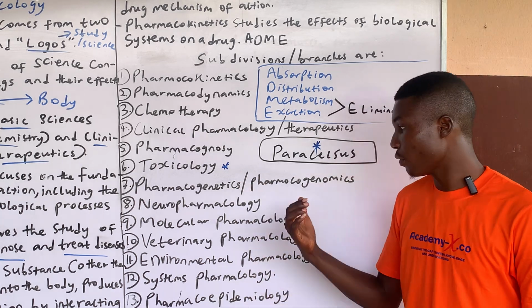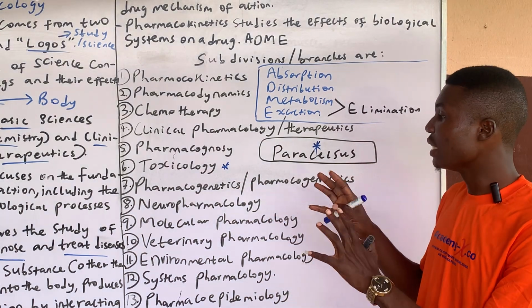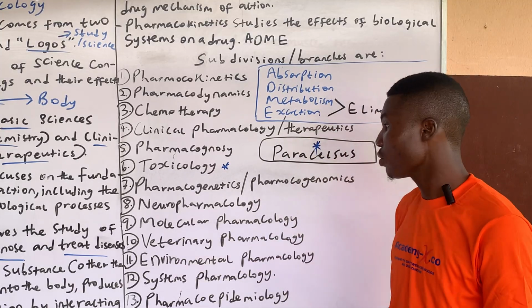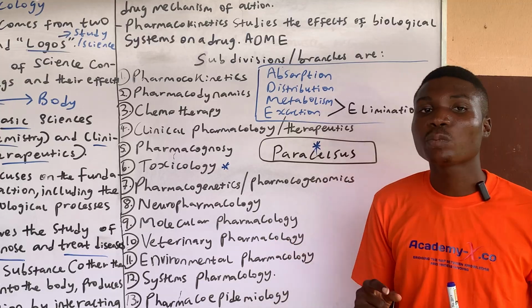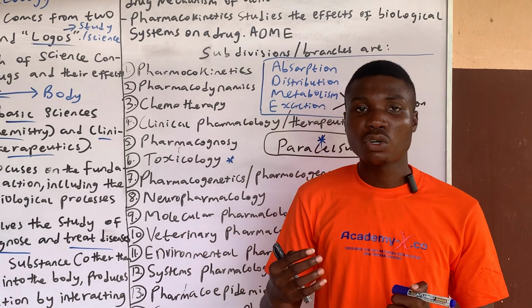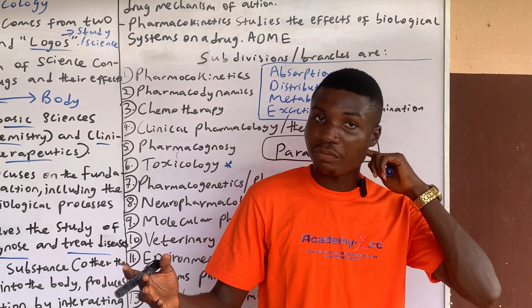So pharmacogenetics or pharmacogenomics has to do with studying drugs as they relate to persons as individuals. There's a way individuals respond to drugs differently. I don't know if you're getting it. So different individuals respond to drugs differently. A particular medication on one person may work very effectively.